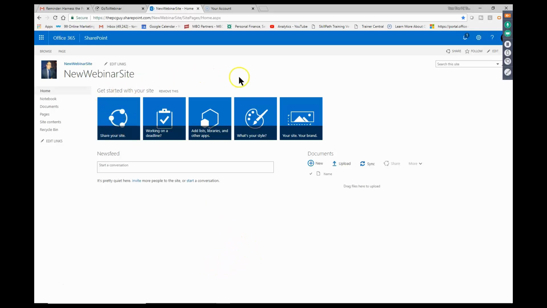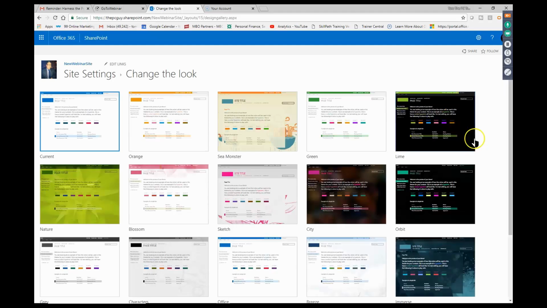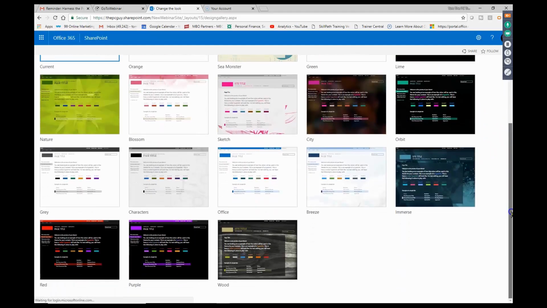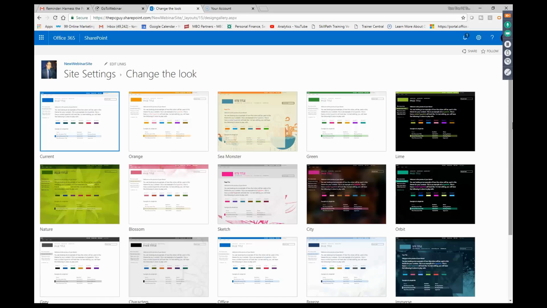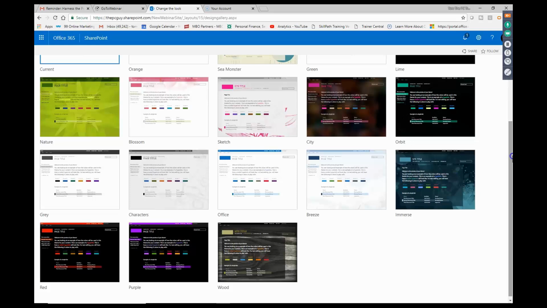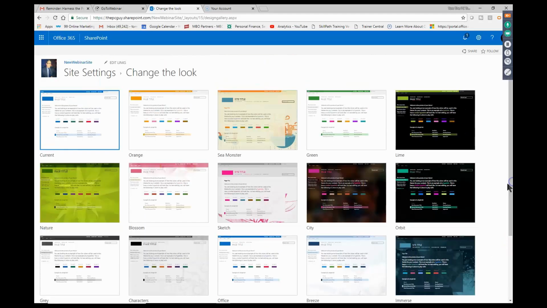So let's start to talk about how you can customize your SharePoint site. Maybe you want your department colors in there or your company logos and things like that. So I'm going to go back to the settings wheel, and we'll pick where it says change the look. And then we'll start to see some built-in themes. So you pick a theme that might be appropriate for you. Now, I usually go with the more conservative ones, but I know some of the newer companies would want to go with a more modern look, but I typically stay with the more conservative one.